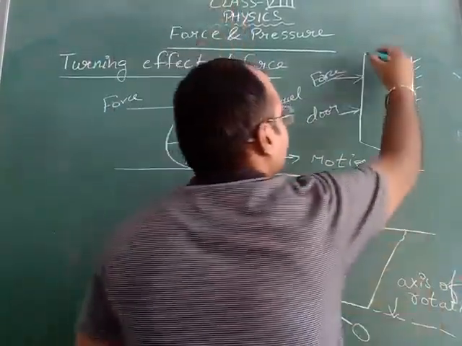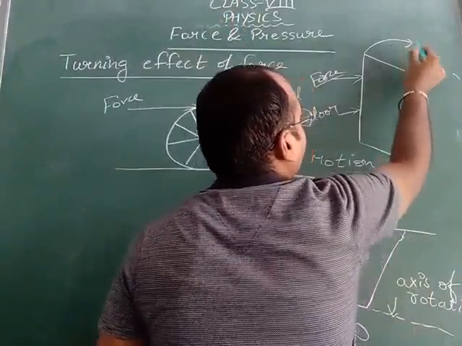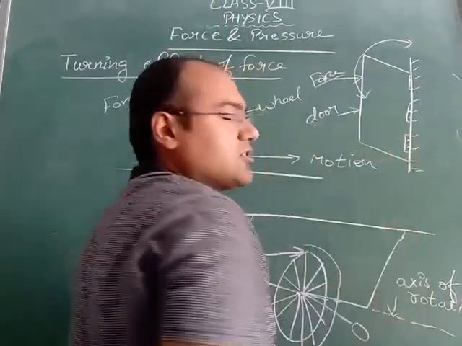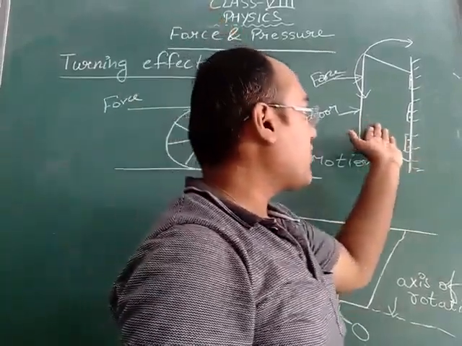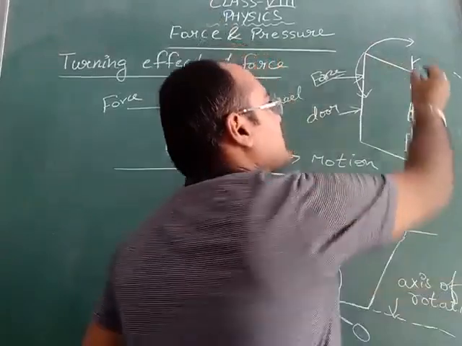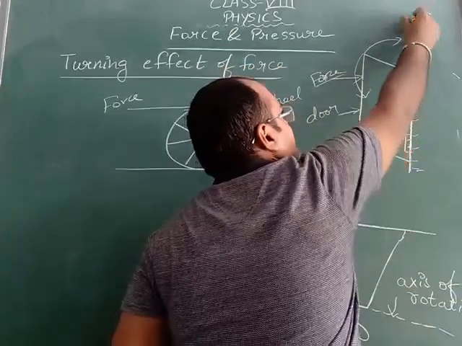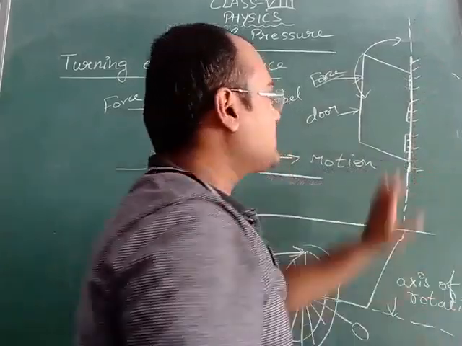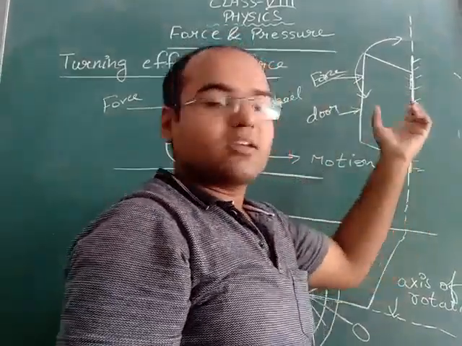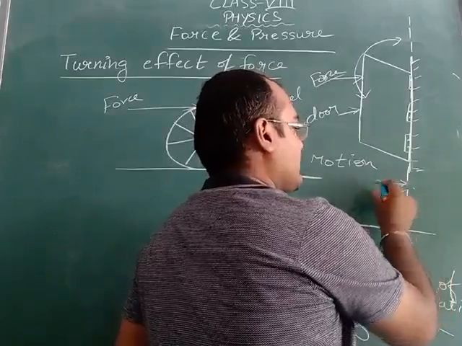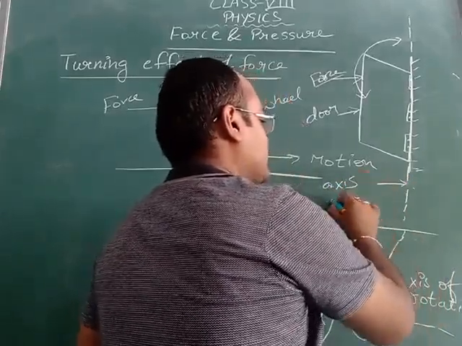So what you will observe, either this door will turn this side or this door will turn this side. So here also this door is moving about these fixed points. So this line along which this door is turning is known as axis of rotation. This line is known as axis of rotation.